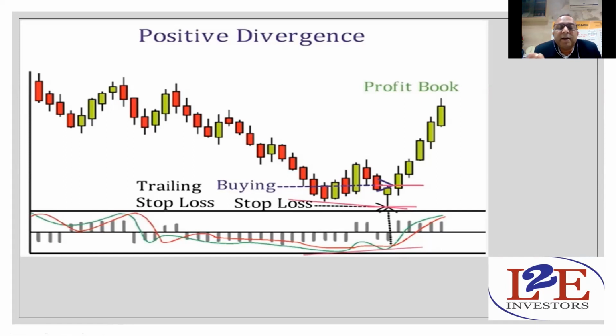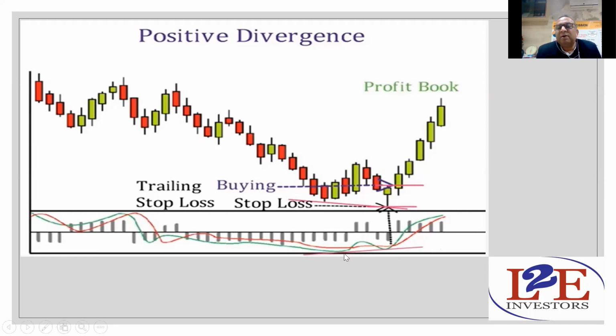And in case of divergence, you should not wait for these two lines to cross the histogram, no, the zero line. That you should not wait. In case of positive divergence, you should take immediate trade. Divergence cases are very rare in the market. Try to listen to it carefully. Divergence cases are very rare in the market. And whenever these type of cases are there, this is 99% sure you are going to make a huge profit.